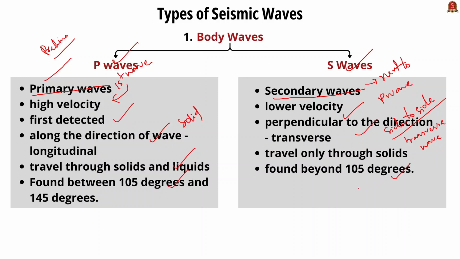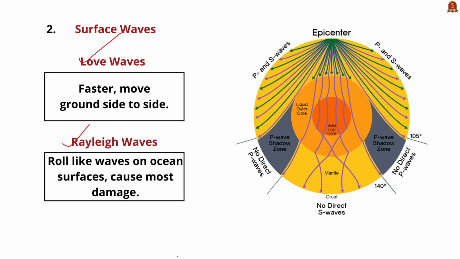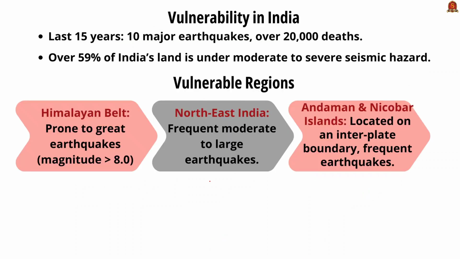When talking about the surface waves, the Love wave is the fastest and moves the ground from side to side, and the Rayleigh wave rolls like waves on the surface of oceans and lakes. So this is about the basics of the earthquake, the terms and their types. Now let us see the vulnerable areas in India.